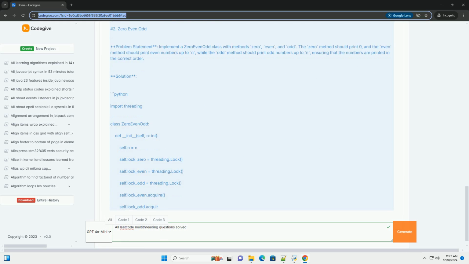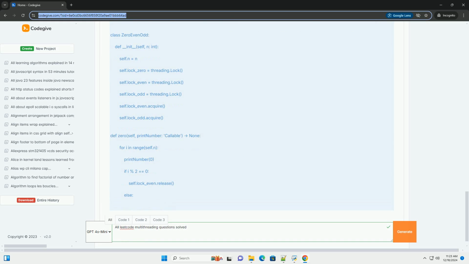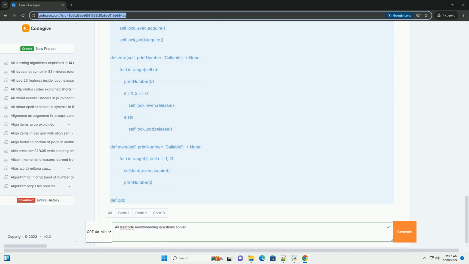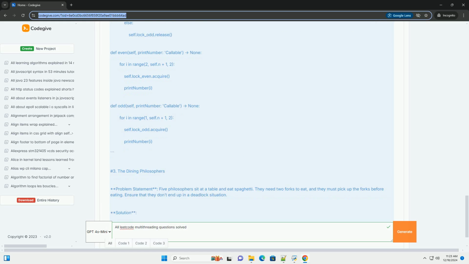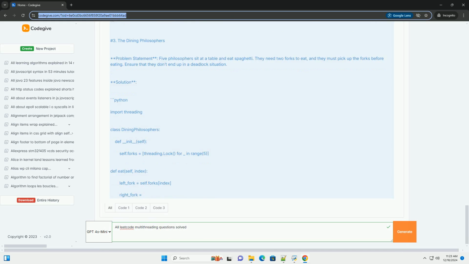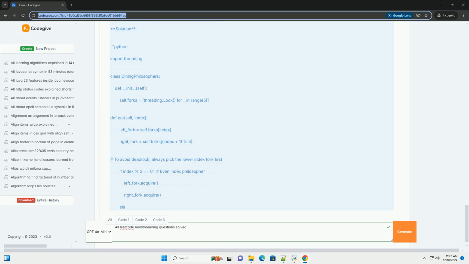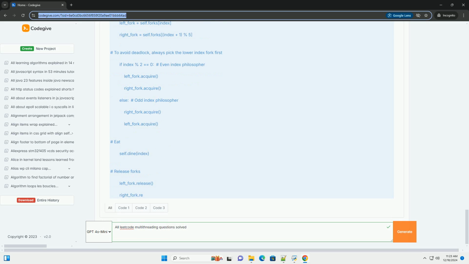1. Threads, the smallest unit of processing that can be scheduled by an operating system. 2. Synchronization, mechanisms to ensure that two or more concurrent threads do not simultaneously execute some code that could lead to inconsistent or incorrect results. 3. Locks, a way to enforce limits on access to a resource when multiple threads are trying to access it. 4. Condition variables, a synchronization primitive that allows threads to wait for certain conditions to become true. 5. Deadlock, a situation where two or more threads are blocked forever, each waiting on the other.